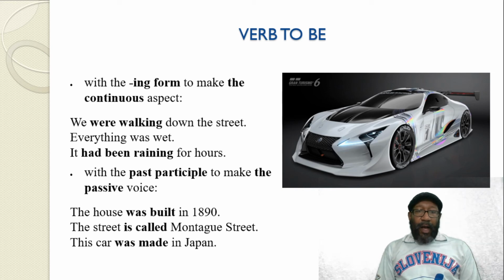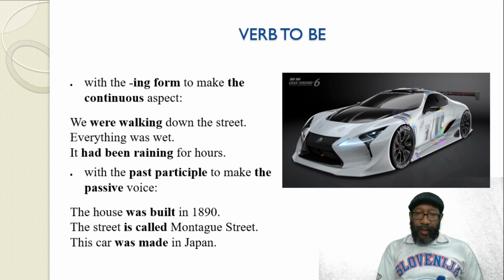So the house was built in 1890. The street is called Montague Street, and this car was made in Japan. As you can see, the car in the picture, right? So to do the passive voice, you have to pay attention to the verb to be and the past participle. All right. So was, is, and was are the verb to be. Built, called, and made are the past participles of those verbs.